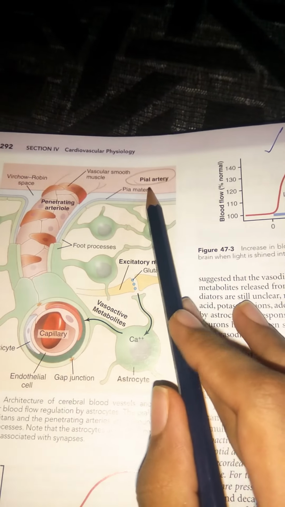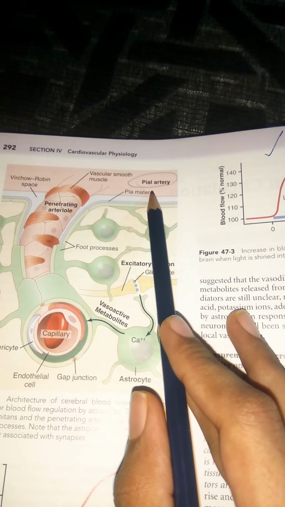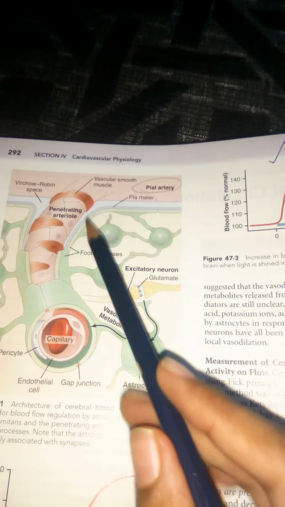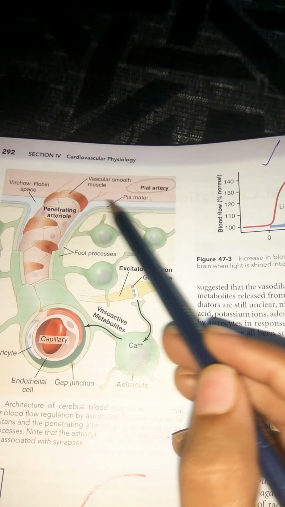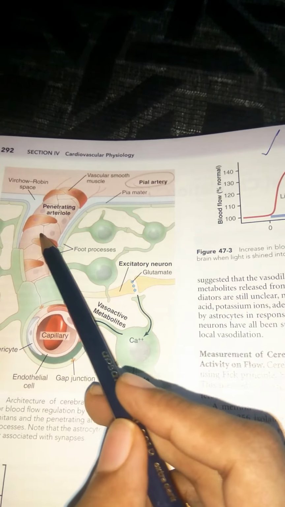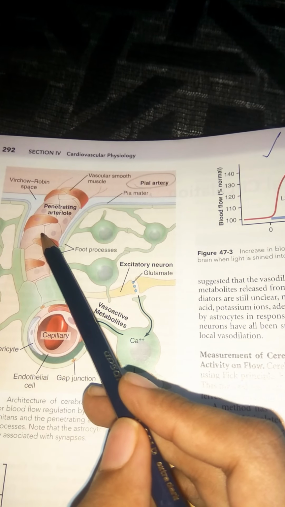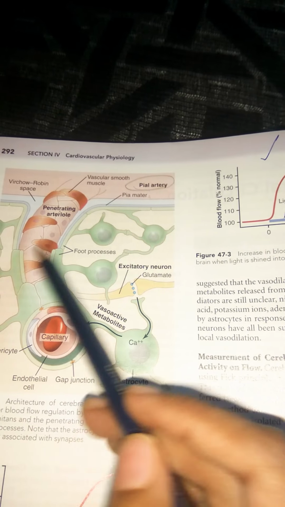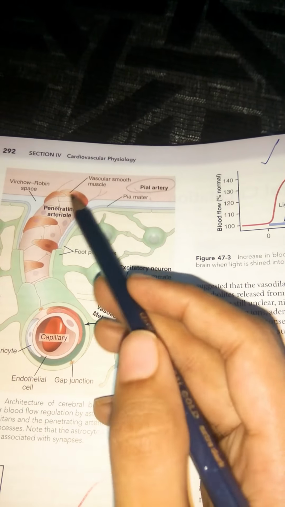This pial artery in turn gives rise to branches into smaller vessels, the penetrating arteries. You can see this is the penetrating arteriole. These are the branches coming from the major pial artery, and they later have penetrating arteries and arterioles. Now let us see these penetrating vessels.